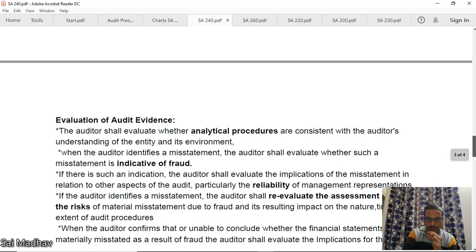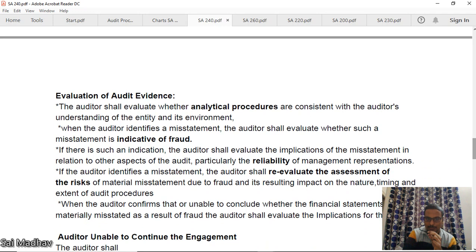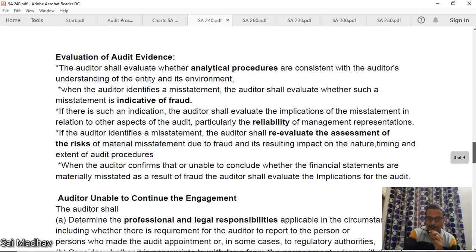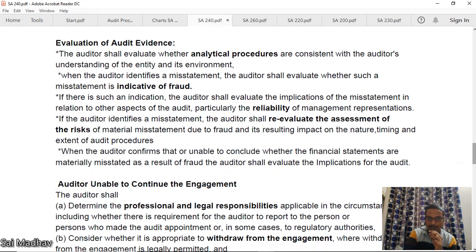Now, evaluation of audit evidence. The auditor shall evaluate whether analytical procedures are consistent with the auditor's understanding of the entity and its environment. Okay, analytical procedures you have to perform. Next, when the auditor identifies a misstatement, the auditor shall evaluate whether such a misstatement is indicative of fraud. See, every misstatement need not be fraud. So many are due to error also. So you should have an understanding of which is a fraud and which is an error.